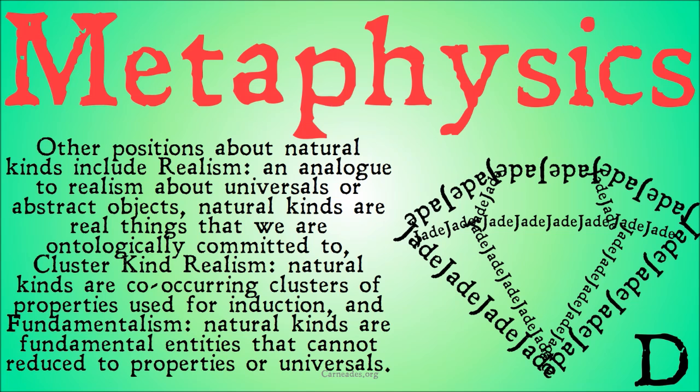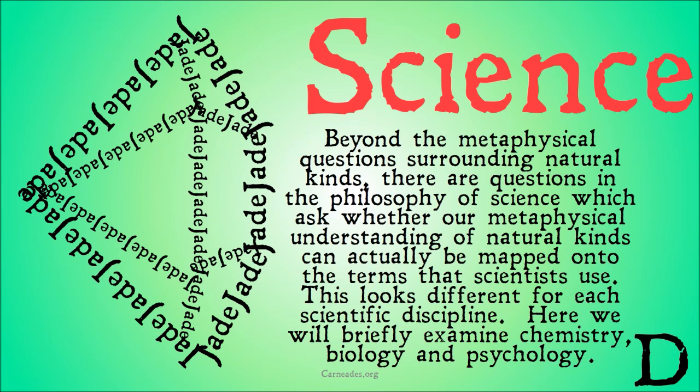Whereas cluster kind realism, on the other hand, says natural kinds are just co-occurring clusters of properties used for induction, that it kind of reduces or builds back natural kinds to just clusters of properties. And fundamentalism claims that natural kinds are in fact fundamental entities that can't be reduced to properties or universals or something else in our ontology. Once again, we're going to dig into these positions a little bit more in future videos. For now, we're just laying out the landscape.